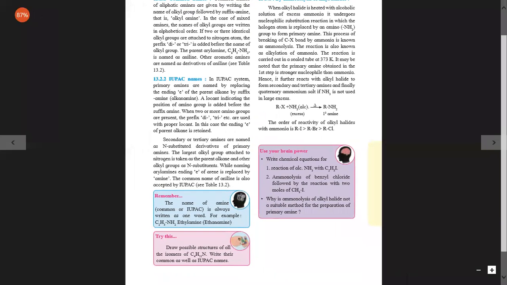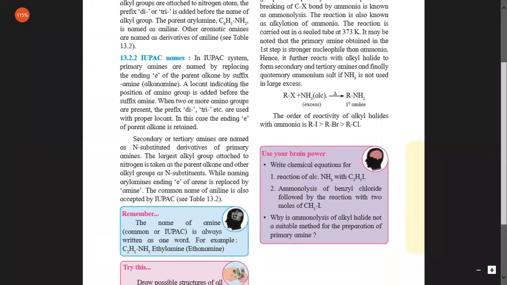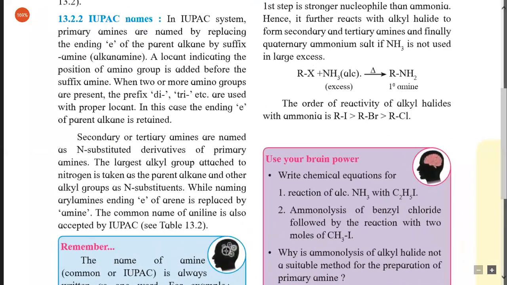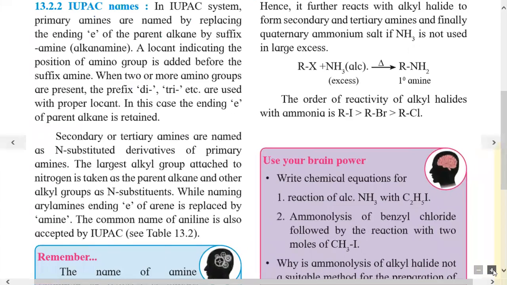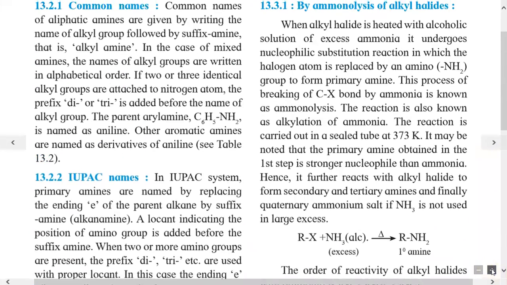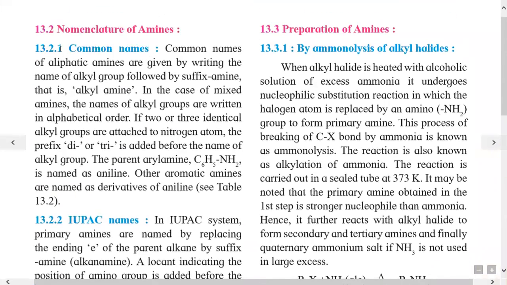Now we will study different examples in the nomenclature as primary amine, secondary amine, and tertiary amine. Before that, we will study the third point given in this chapter, nomenclature of amines. As usual, nomenclature of organic compounds is of two types. One is the common name system and the other is IUPAC nomenclature.